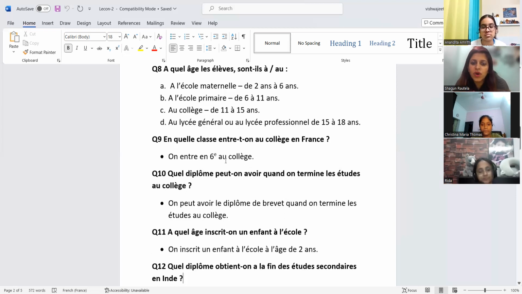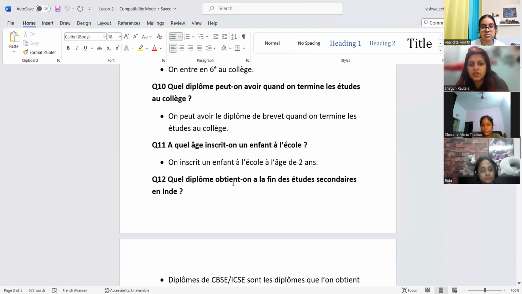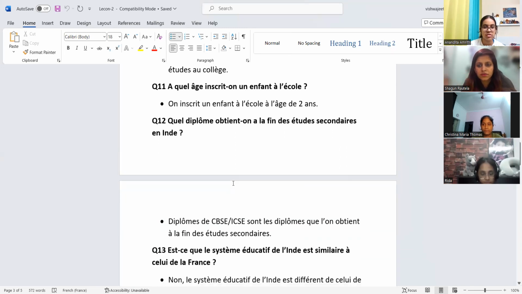Quel diplôme peut-on avoir quand on termine les études au collège? So which diploma do we get when we finish the studies in collège? On peut avoir le diplôme de brevet quand on termine les études du collège. Okay, so after 10th, it's brevet. After 12th, it's baccalaureate. We've already done it. Next. À quel âge inscrit-on un enfant à l'école? At what age does a child go to school? On inscrit un enfant à l'école à l'âge de 2 ans. The child starts at 2 years.